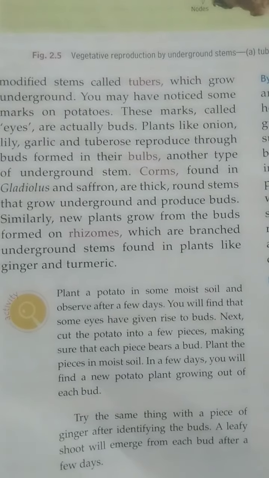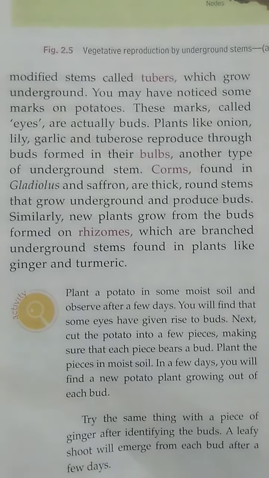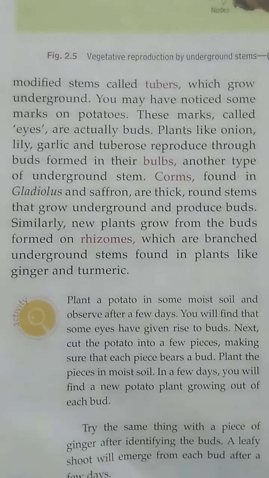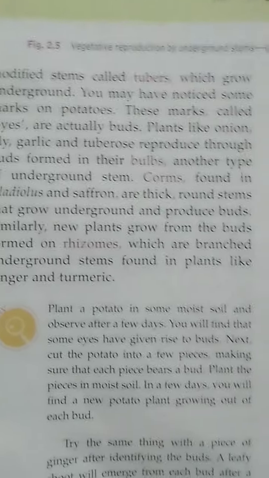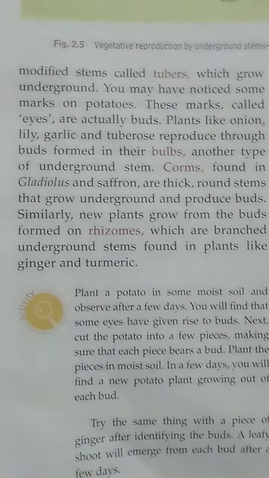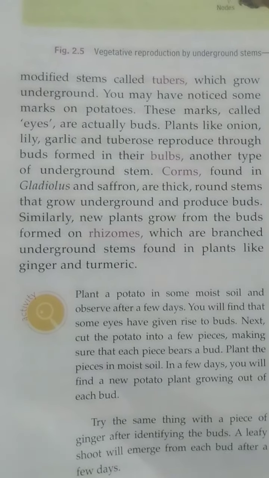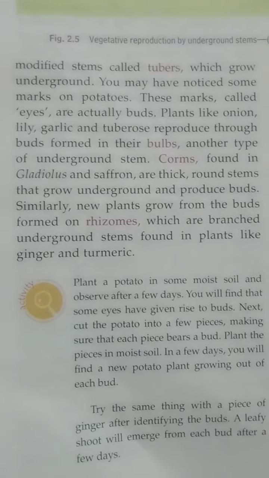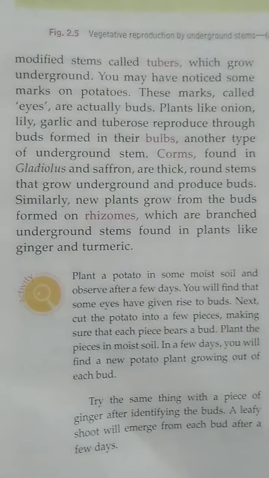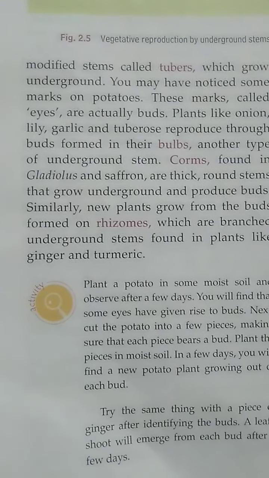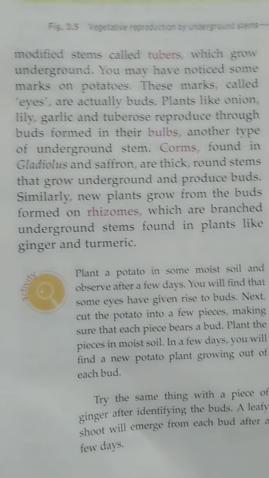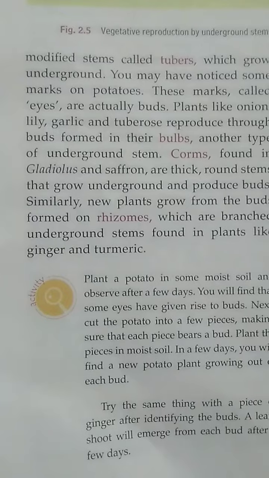So if we want to produce new plants from these buds, then we will cut this potato in a few pieces, and each piece should have a bud on it. Then if we sow these pieces into the soil, we will get new plants from each piece of potato. Now this vegetative propagation from underground stems can also be seen in case of onions, and in onion this part is known as the bulb, and from bulbs the vegetative propagation can also be done in case of garlic and tuberose.